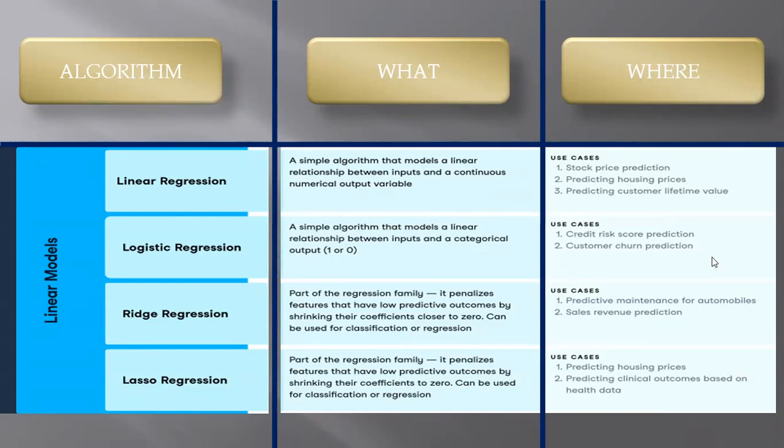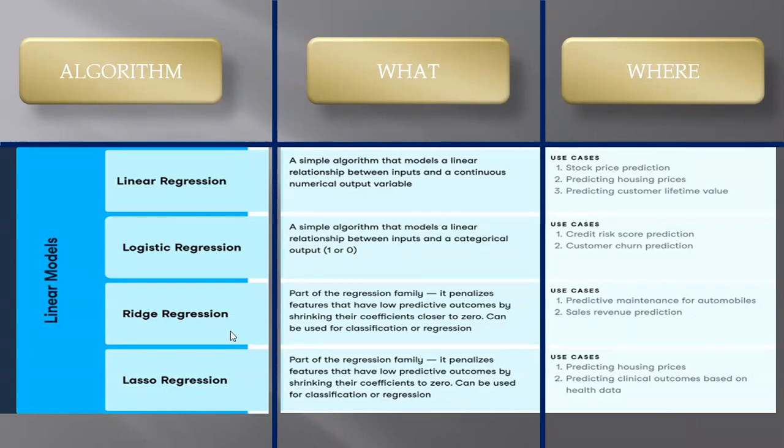The third one is ridge regression, part of the regression family. It penalizes features that have low predictive outcomes by shrinking their coefficients closer to zero. It can be used for classification of the regressions. It can be used for problems like predictive maintenance of automobiles or sales revenue prediction. That is all done by ridge regression.